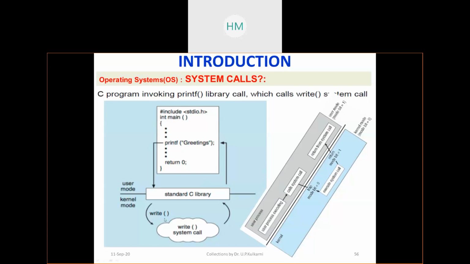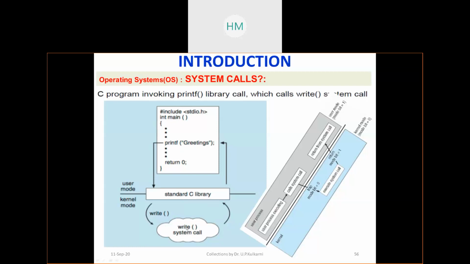So in the kernel, you have your standard C library, and here is a program. When you say print, it goes to the standard library. The standard library in turn calls the appropriate system call, a set of predefined functions available with the operating system.